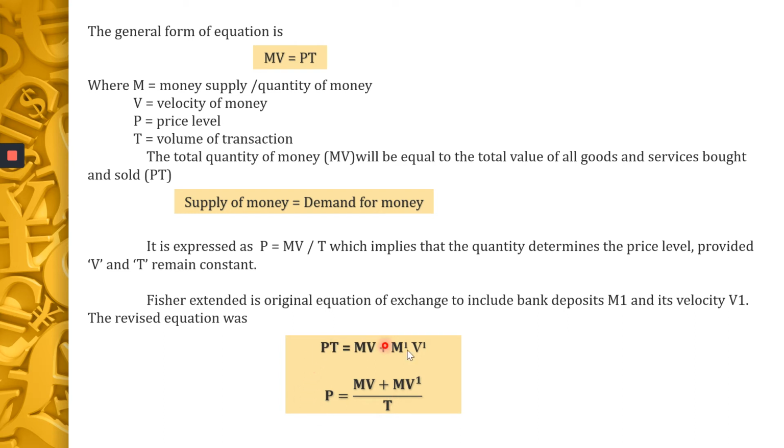So now this is the extended form of Fisher's equation.